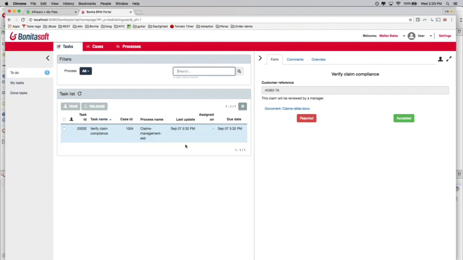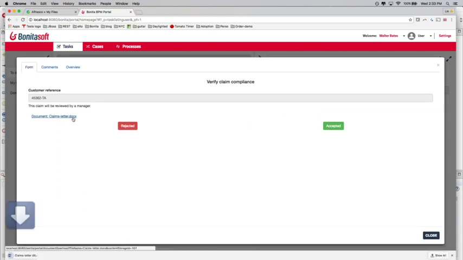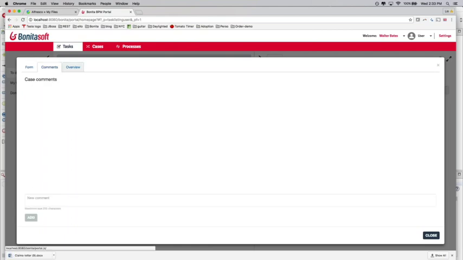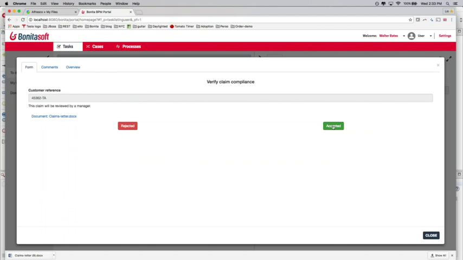I can see I have one task waiting for me, which is related to the document I just pushed. So I can come here, take the task, review information. I can see that this claim will be reviewed by a manager. I can download the document. I can add comments or see information about the case if I want.